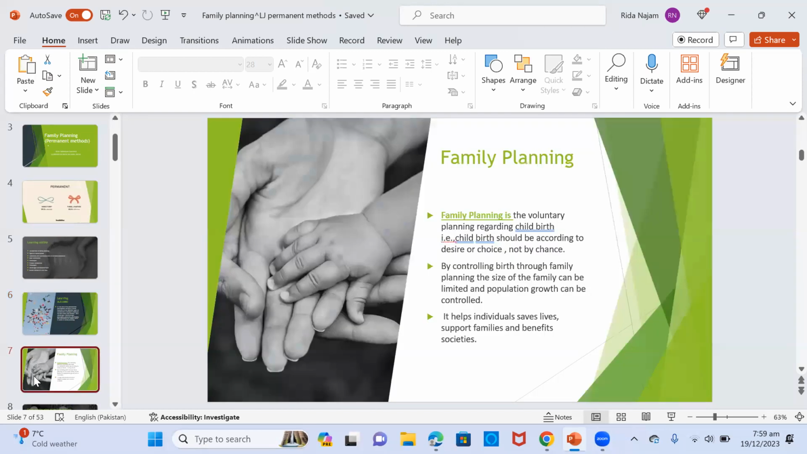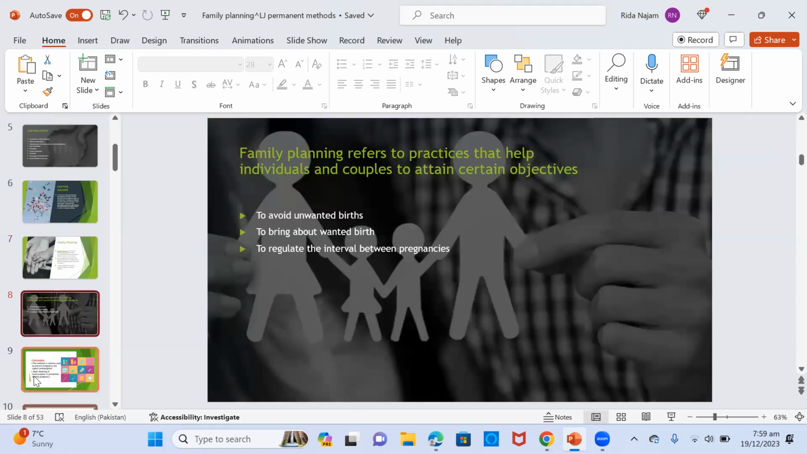to family planning. Family planning is the voluntary planning regarding childbirth. That is, the childbirth should be according to desire or choice, not by chance. By controlling birth through family planning, the size of family can be limited and population growth can be controlled. It helps individuals save lives, support families, and benefit societies.